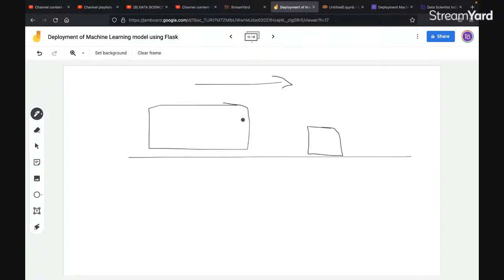Come on, tell me. You're driving a car, and in front of that you found a dog. Will you stop your car? You will stop your car, right? So over here we can say that if any object is coming in front of us, we are going to stop the car, right?